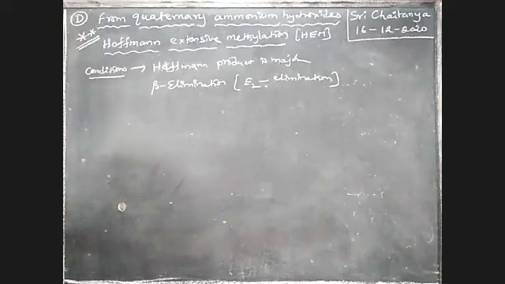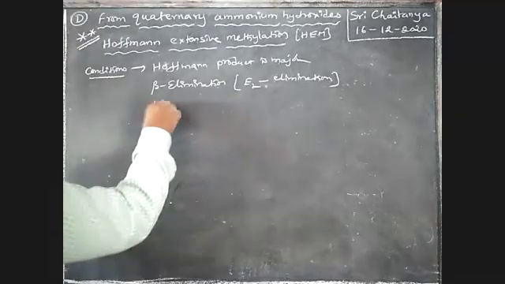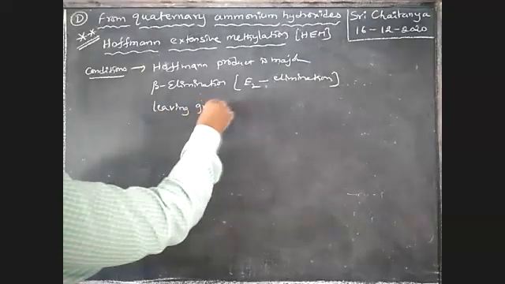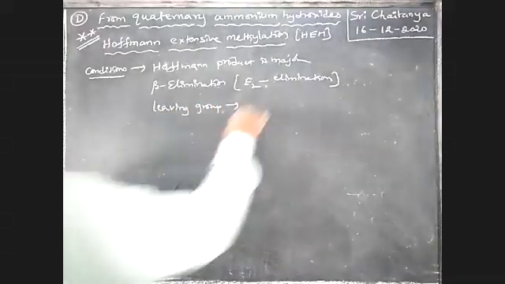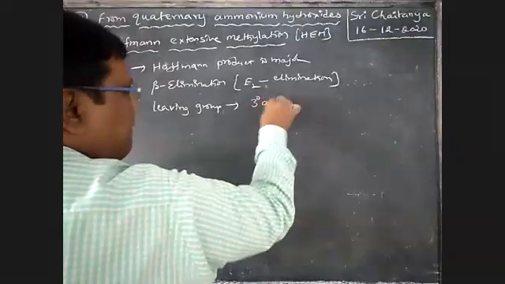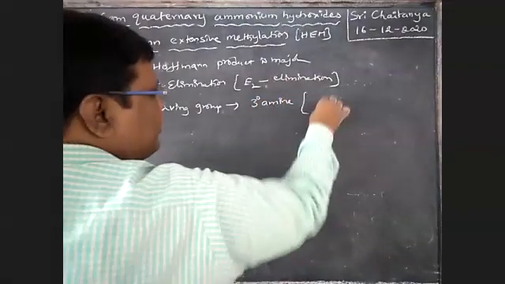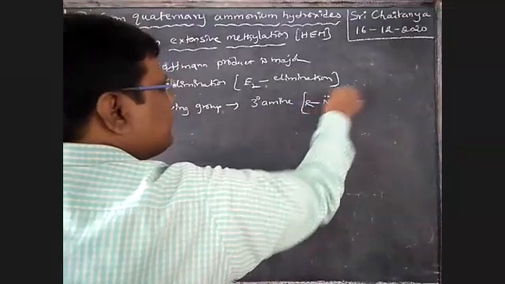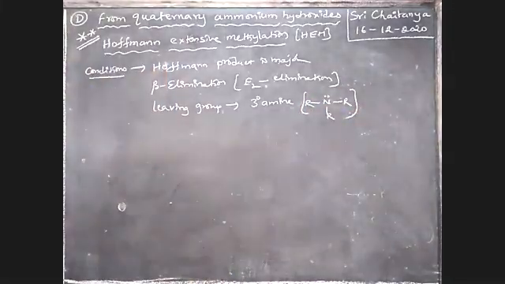Next, leaving group. Leaving group is tertiary amine, nothing but nitrogen bonded with 3 alkyl groups, boys. Tertiary amine. Leaving group is a tertiary amine. Okay. So reagent.